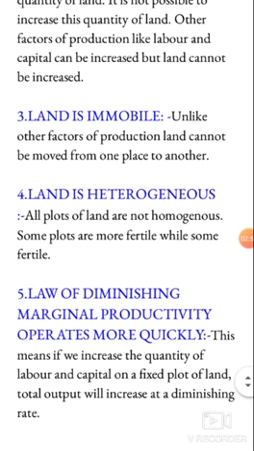Now, fourth, land is heterogeneous. What does it mean? It means that all the plots of land are not homogeneous, not the same. Some plots are more fertile while some are less fertile.